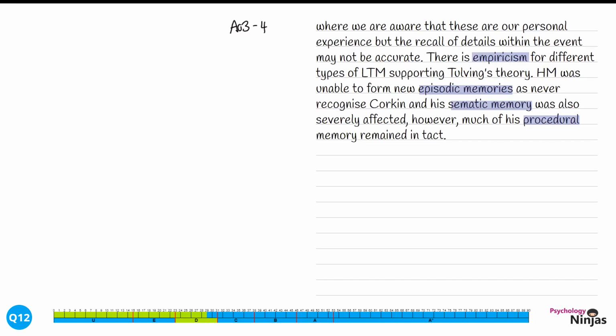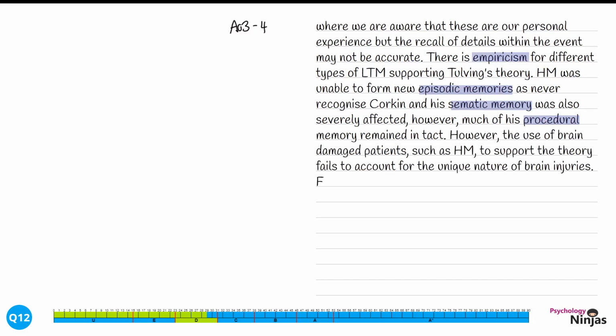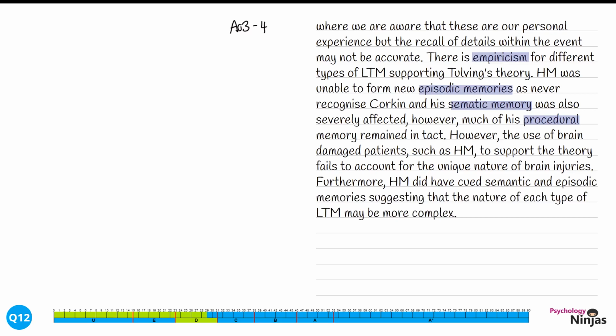We're going to elaborate with a counter-argument. However, the use of brain-damaged patients, such as HM, to support the theory fails to account for the unique nature of brain injuries. Furthermore, HM did have cued semantic and episodic memories, suggesting that the nature of each type of long-term memory may be more complex. It's important here that we don't just give a generic problem with case studies. Here we've said why this has an impact on this particular theory.